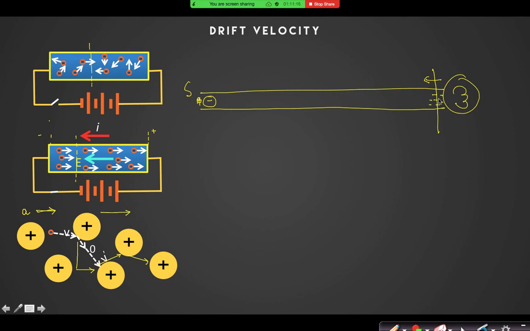No, that electron is definitely sufficient to glow that bulb, because the resistance in the bulb is so large. What do I mean by resistance? The hindrance, right? The hindrances are so large that within a very small time the electrons will collide so many times that it will produce sufficient heat to glow that bulb. So it is not that the electron has to travel from here to glow that bulb. No, the electrons that are present inside that bulb material are sufficient to glow it. So that is why it instantly glows.